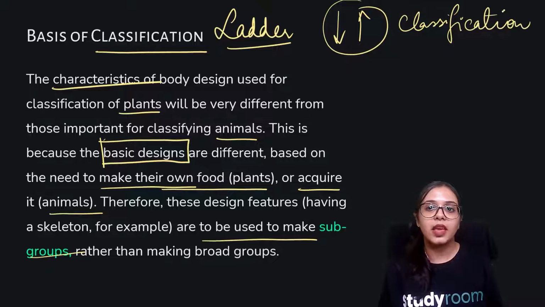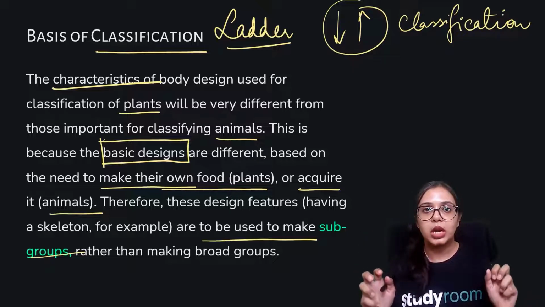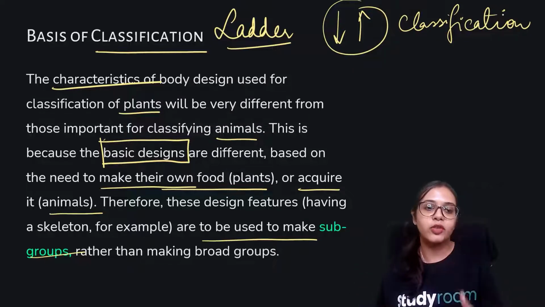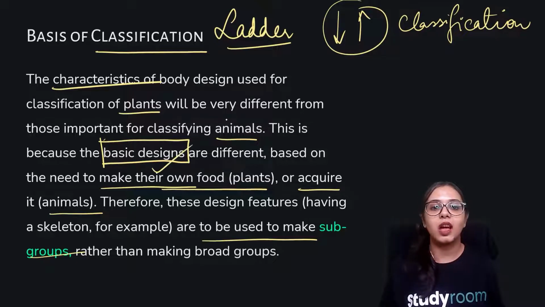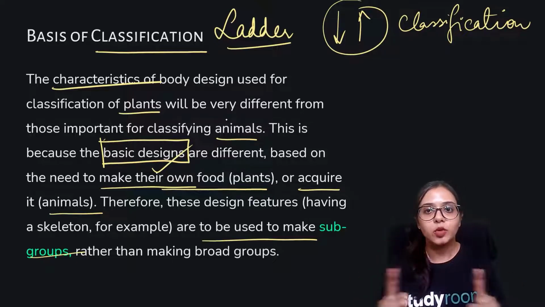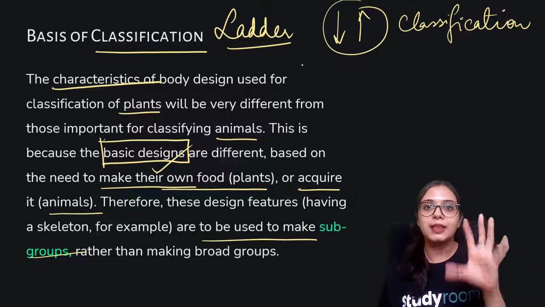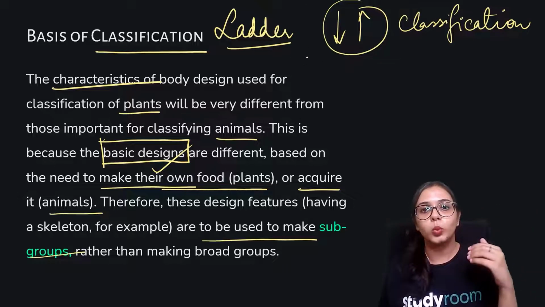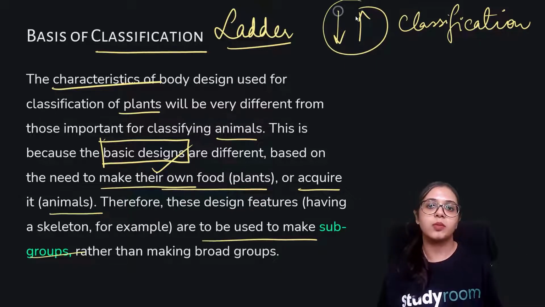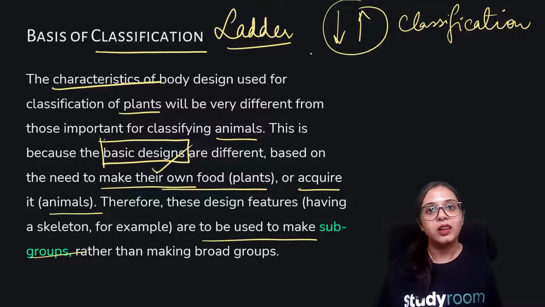Plants and animals have some very broad differences, and those basic designs allow us to study them separately. In that separate assessment, we can further study the characteristics that are similar or different.